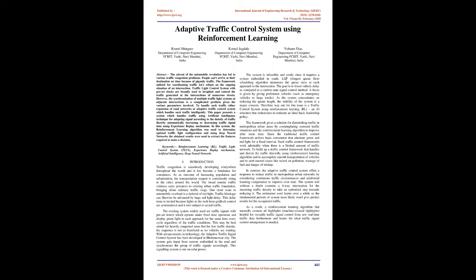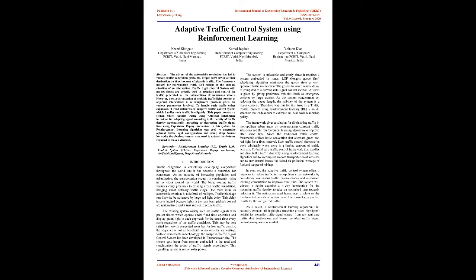The goal is to lower vehicle delay as compared to a current state signal control method. A focus is given by giving preference to vehicles, such as emergency vehicles or large trucks. As the system concentrates on reducing the queue length, the stability of the system is a major concern. Therefore, a way out for this issue is a traffic control system using reinforcement learning, RL, an AI structure that endeavors to estimate an ideal basic leadership policy.